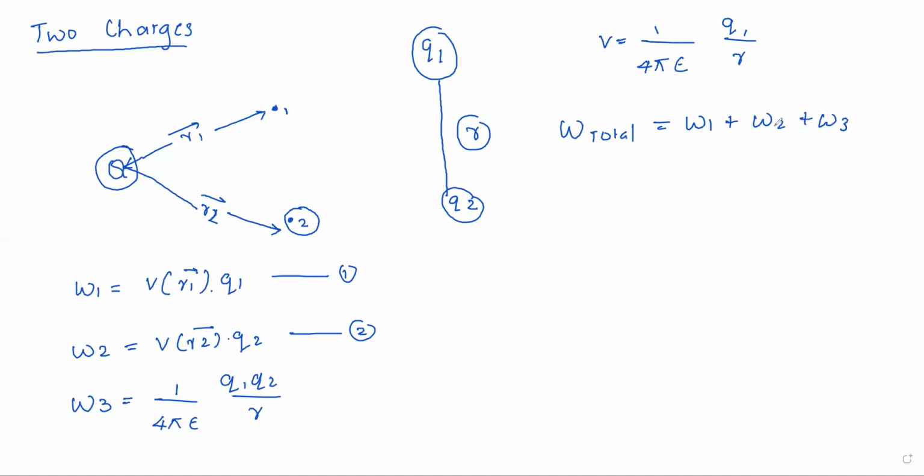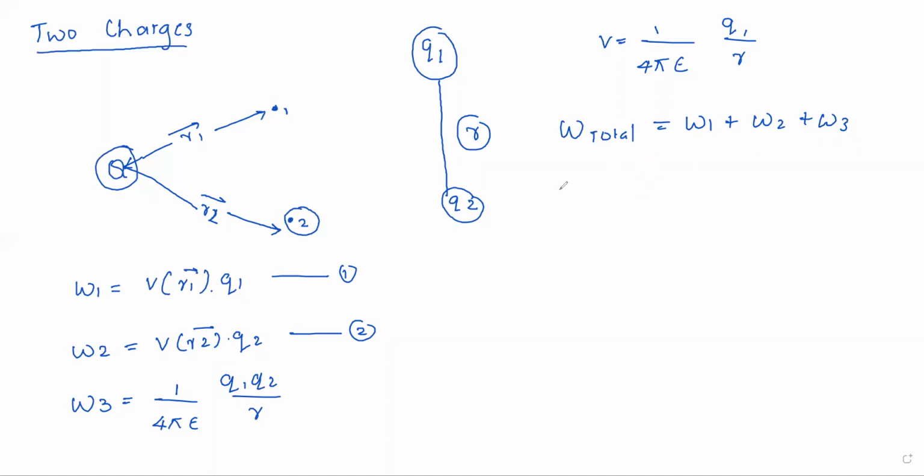What are the three works which are done over here? One is bringing the charge Q1 to this point. Second is bringing the charge Q2 to this point, and third is bringing this charge to this point against the charge Q1. So there are three cases. When we want the total work done, we have to add these works. Therefore total work done will be W1 plus W2 plus W3.